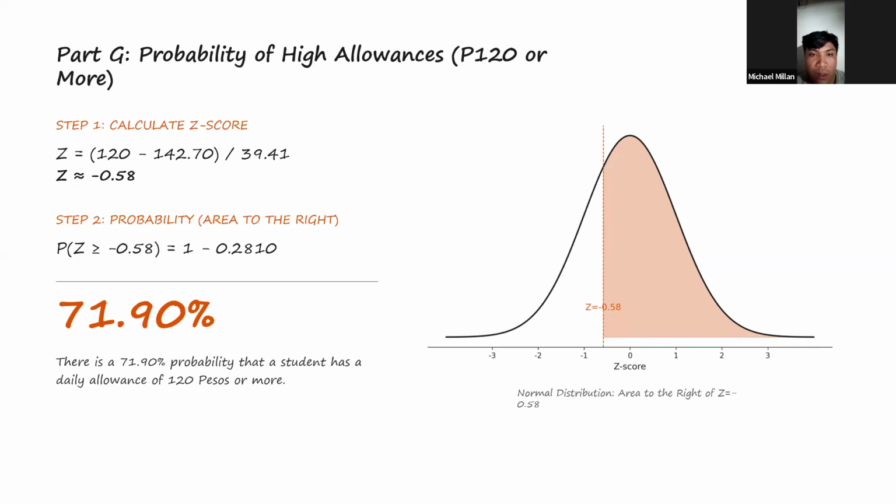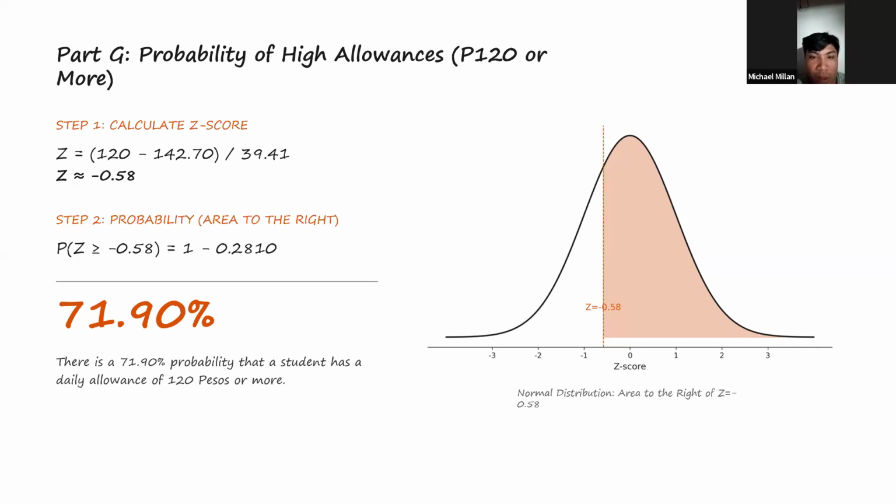Then we calculate the area to the right, 120 or more. P of x greater than or equal to 120 equals 1 minus 0.2810, which equals 0.7190. Then we convert to a percentage: 0.7190 times 100 equals 71.90%. The probability is approximately 0.7190 or 71.90%.